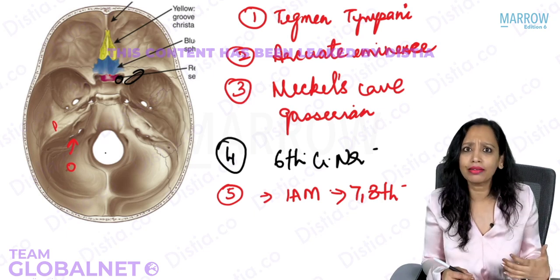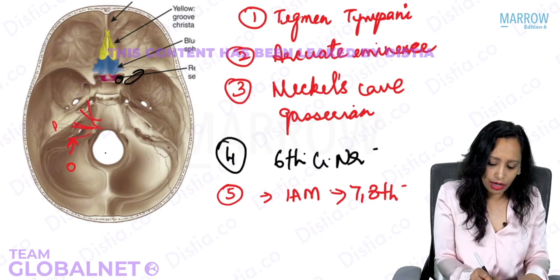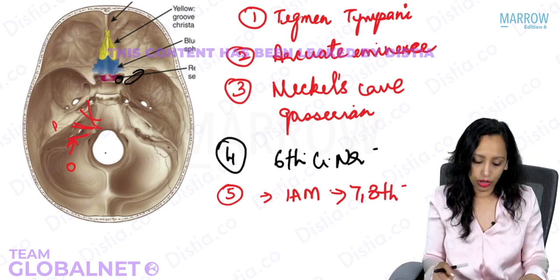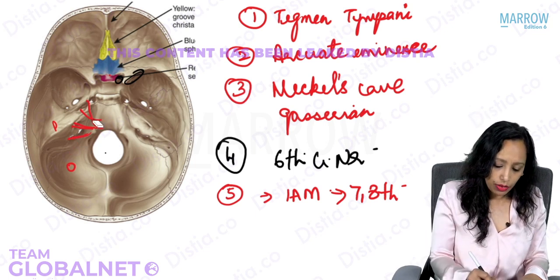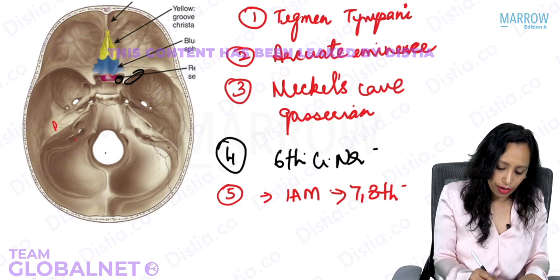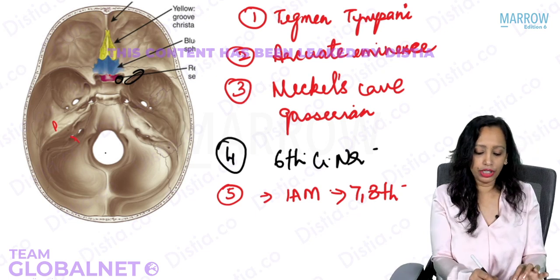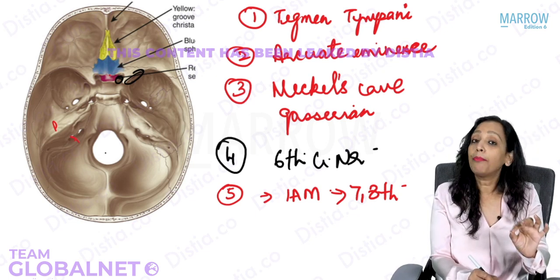And that is a sequence that is going from above downwards. Yes or no? Here we have the 5th from the pons, then we have the 6th, then we have the 7th and 8th. And then here we have the 9th, 10th and 11th going out. So what we are seeing is that when the 9th, 10th and 11th are going out through the jugular foramen, the moment they go out, they are in relation to some part of the ear.